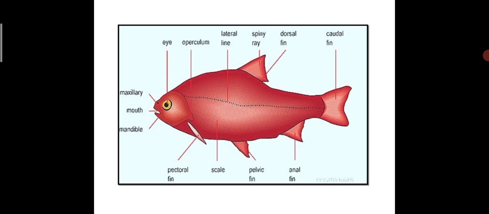So of course you can see their general structure, and you can get what kind of fins are there: pectoral fins, pelvic fin, anal fins, as well as the caudal fins. Of course operculum is also there, which is more important in the movement of water, where the operculum plays the important role.